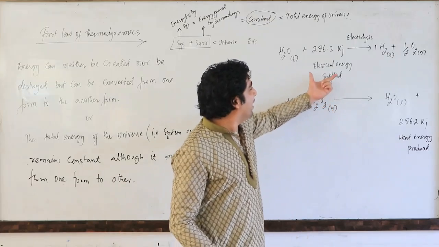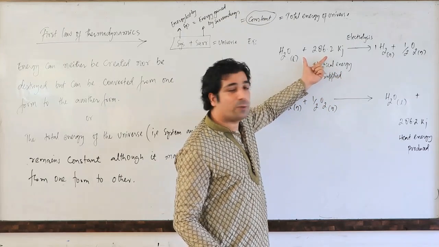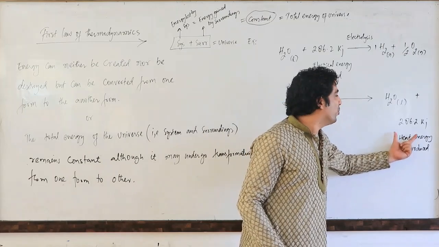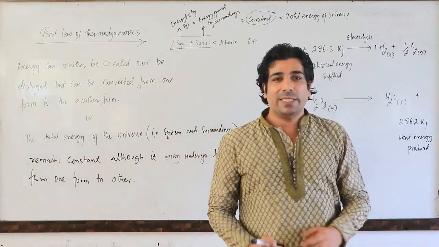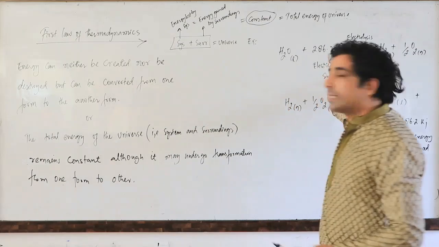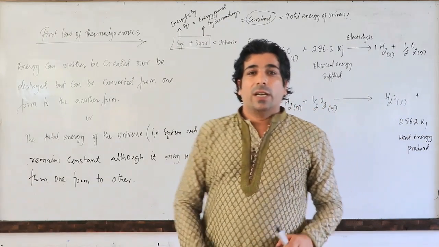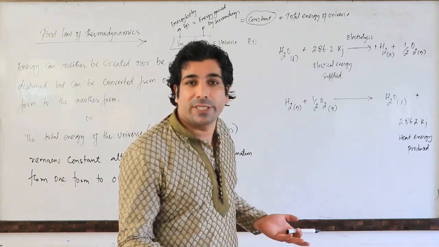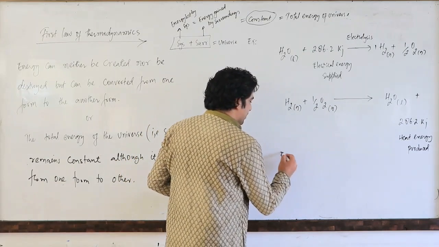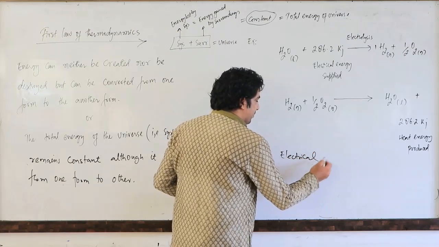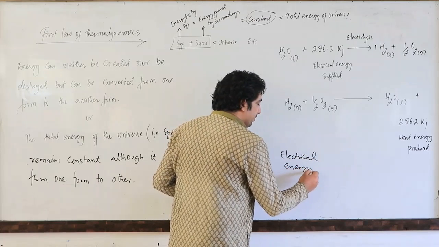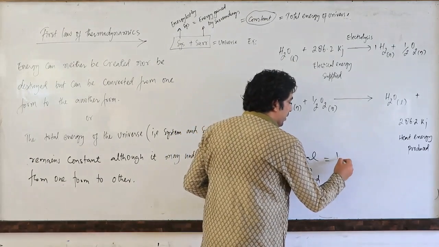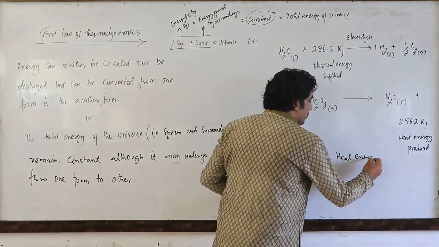That means electrical energy supplied was 286.2 kilojoules and the heat energy produced here is also 286.2 kilojoules. So the electrical energy supplied is equal to the heat energy produced.